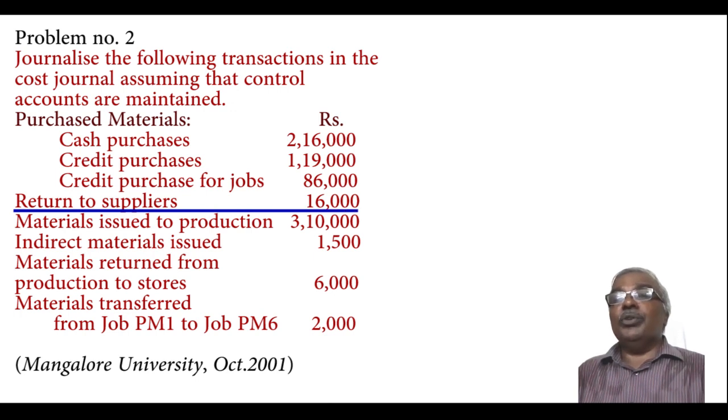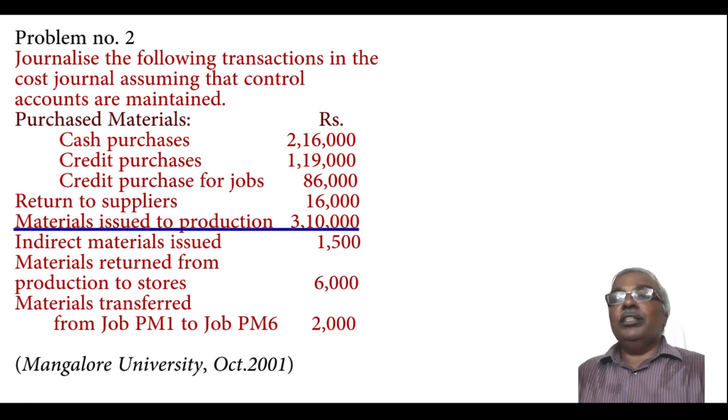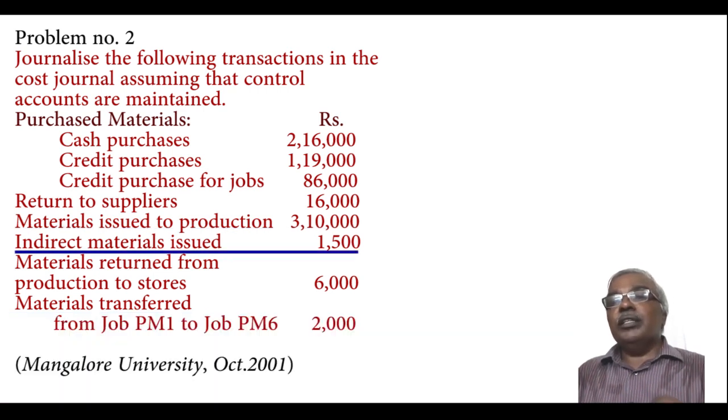Return to supplier. When you purchased, you passed the entry stores ledger control account debtor to cost ledger control account. Now you are returning it to the supplier. Then the opposite entry is to be passed, cost ledger control account debtor to stores ledger control account, 16,000. Materials issued to the production: work in progress control account debtor to stores ledger control account. Very simple. And indirect materials issued, 1500 rupees.